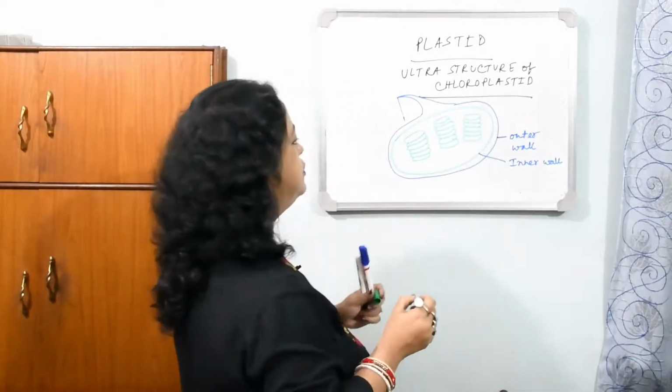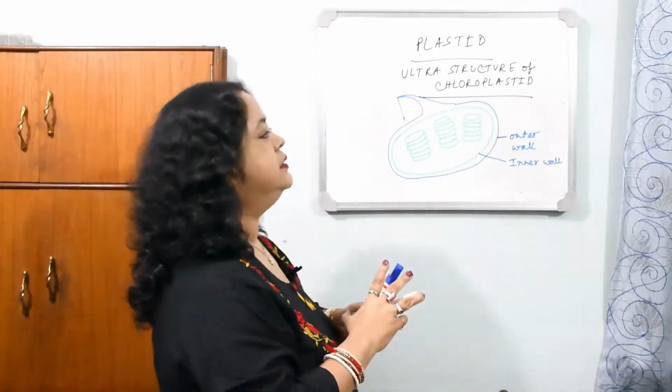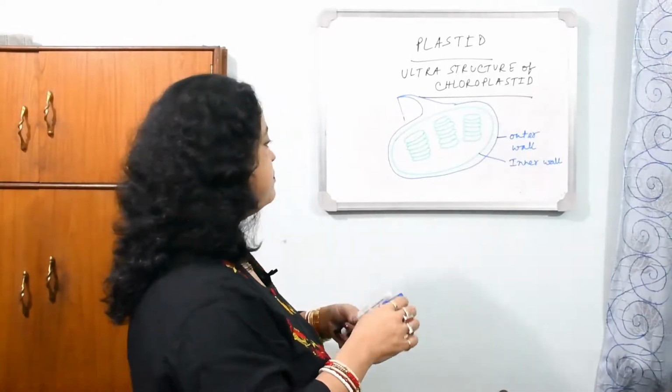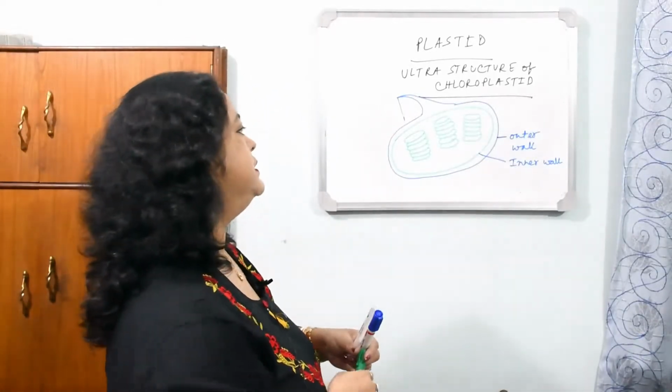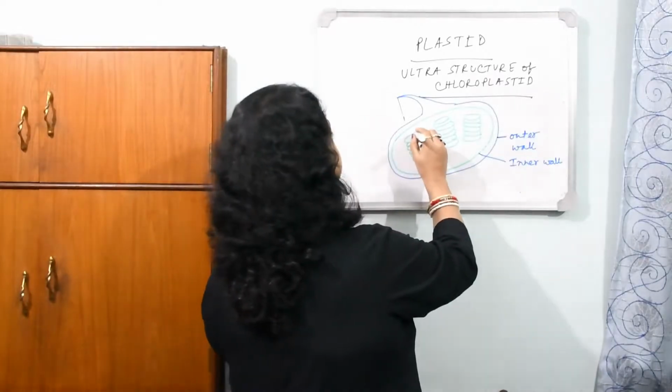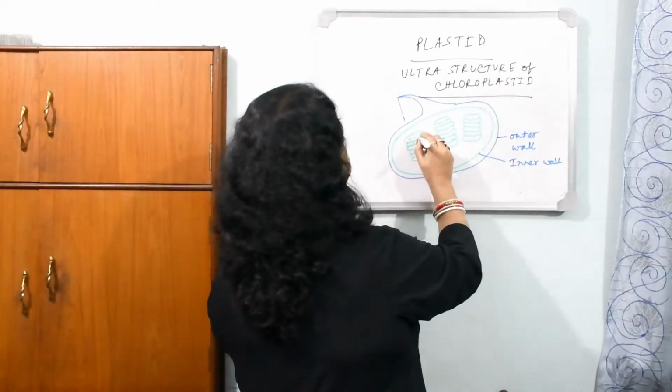These are almost stacks of coins, and these are known as grana. This is the main space for the pigments, that is chlorophylls. Chlorophylls are present inside these structures, that is the grana.